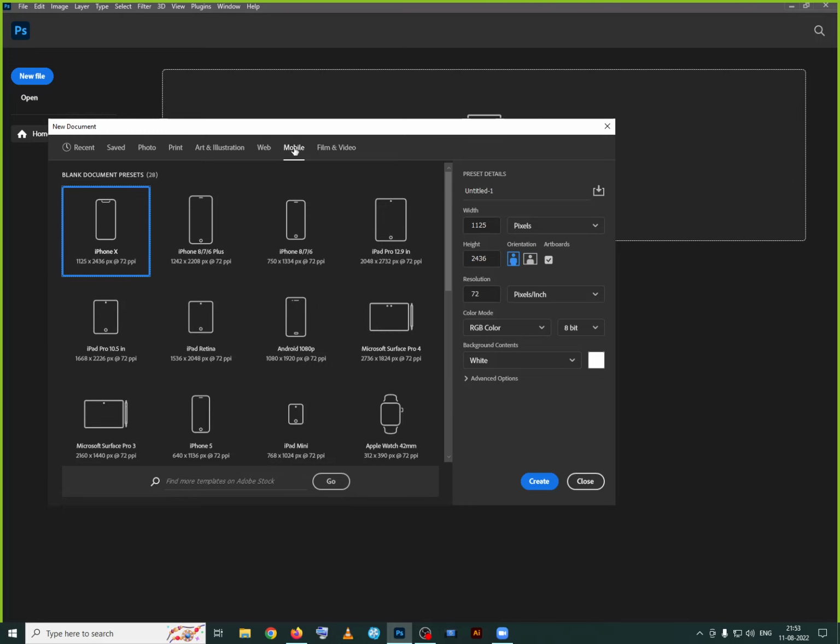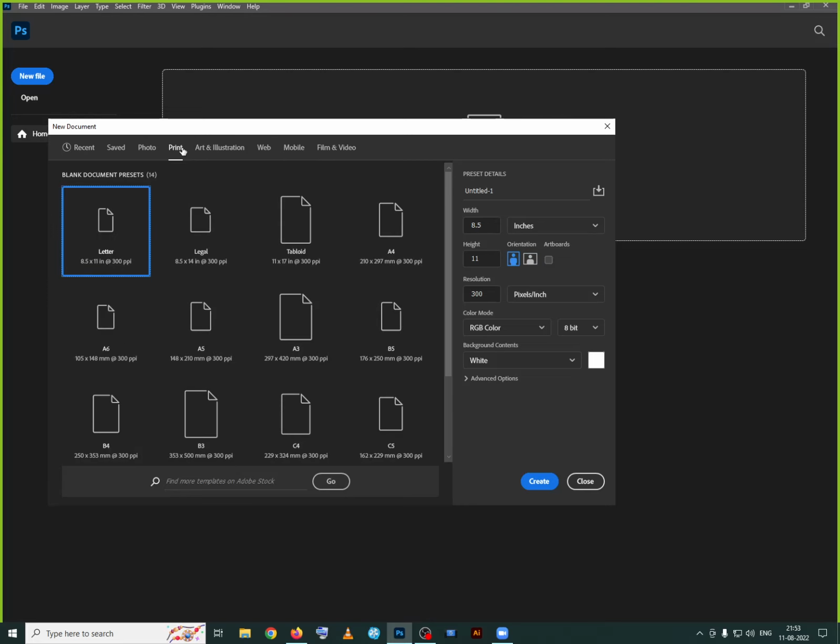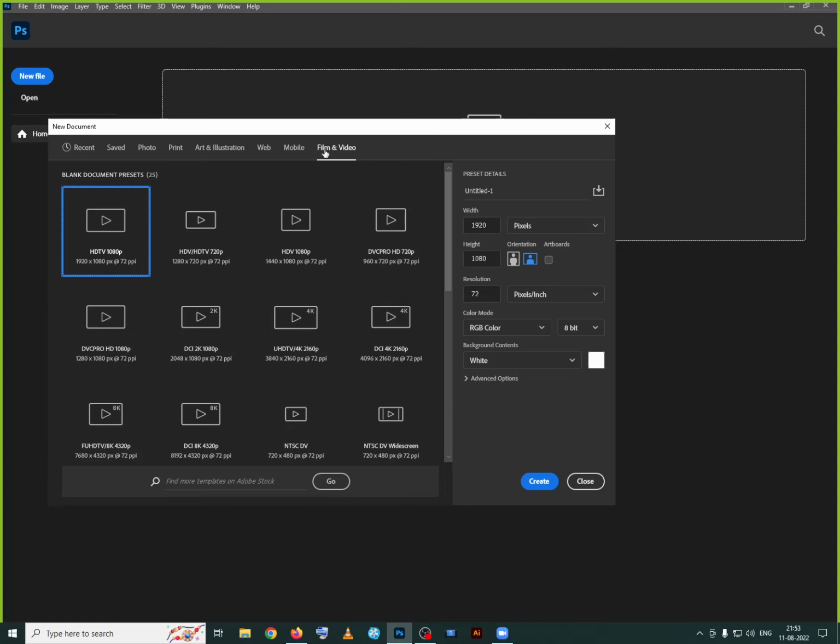Now if I got any printing item, like a brochure or banner or poster, anything which is going for print purpose, we have to come to the print section. Now the last one is films and videos. Films and videos in the sense, somebody has created a movie and done the shooting on a green mat or blue mat. You create the background for that, so they can easily remove the green mat and put some background in place of it.